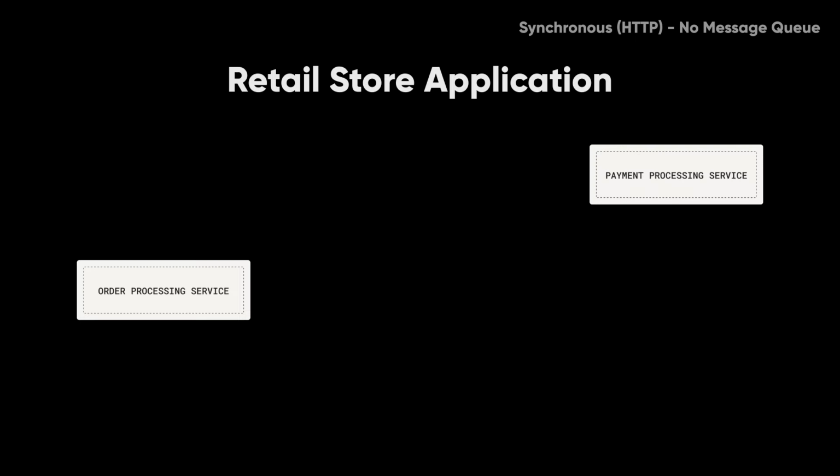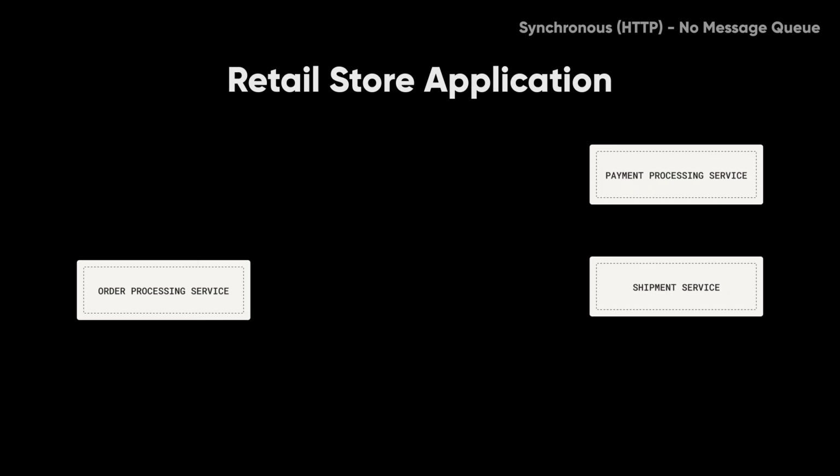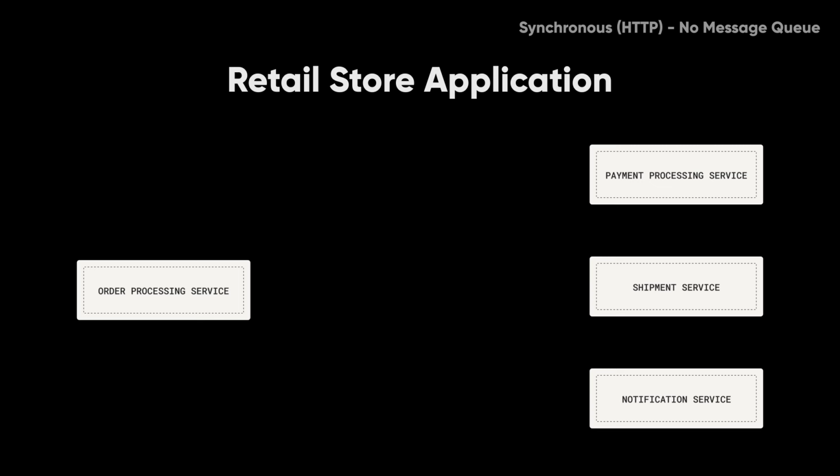The retail store application will have the following services: an order processing service that handles the order details and initiates subsequent actions, a payment processing service that processes the payments for an order, a shipment service that processes the shipment to the customer, and a notification service that sends email notifications to the customer providing updates on the status of an order.